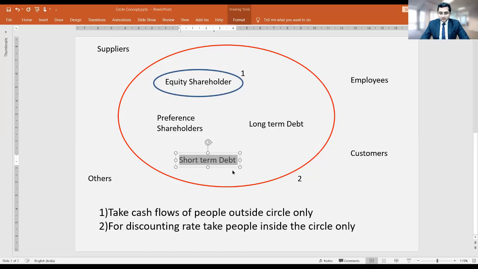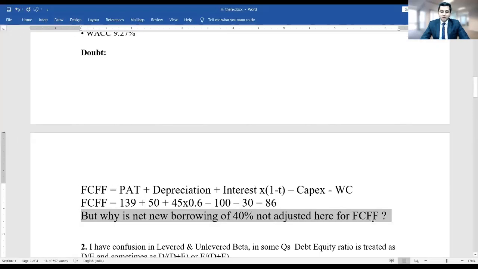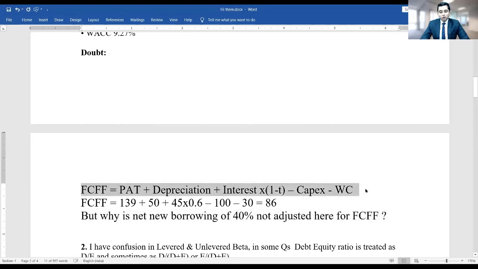And that's why, for the purpose of calculation of FCFF, look here, we have not adjusted new borrowing.